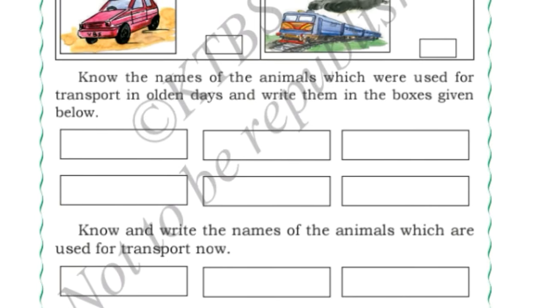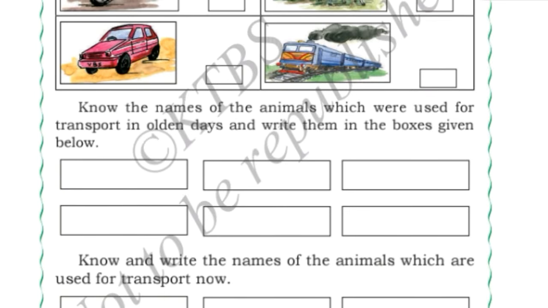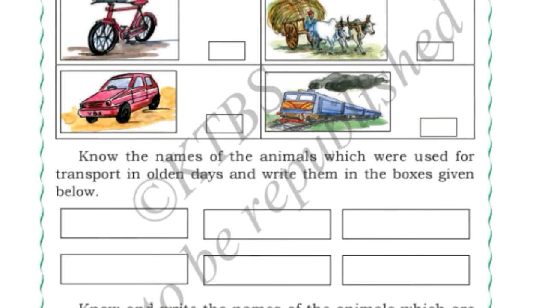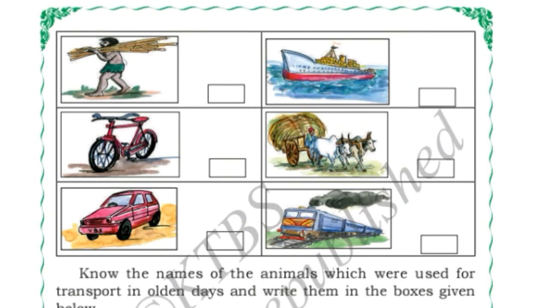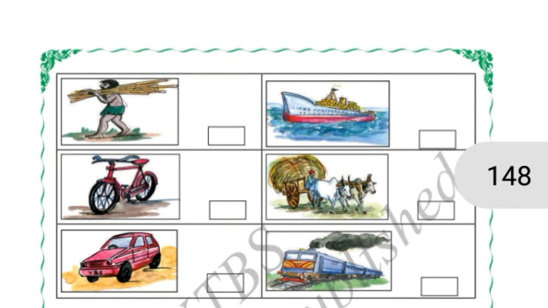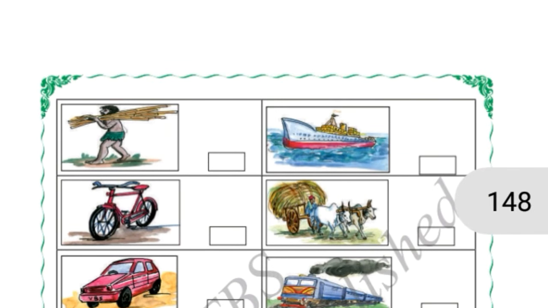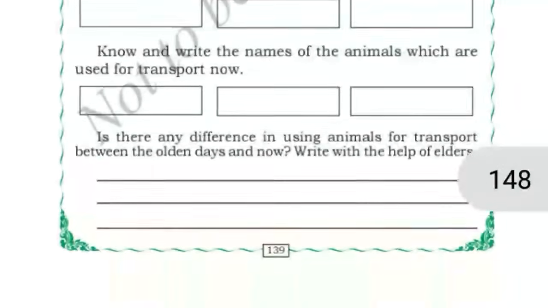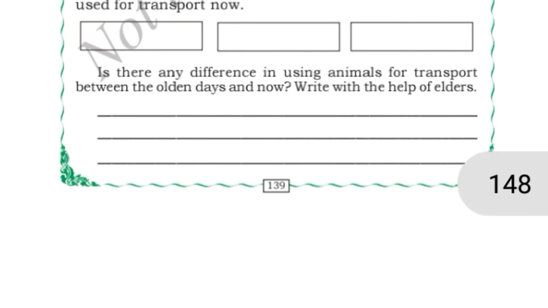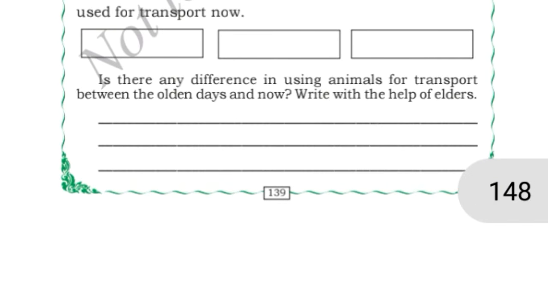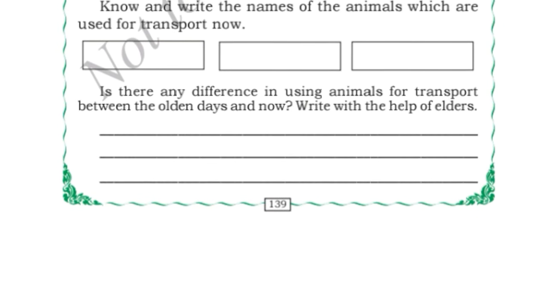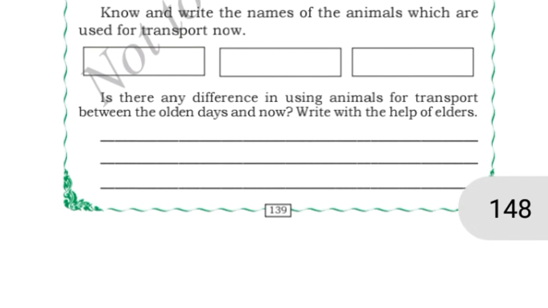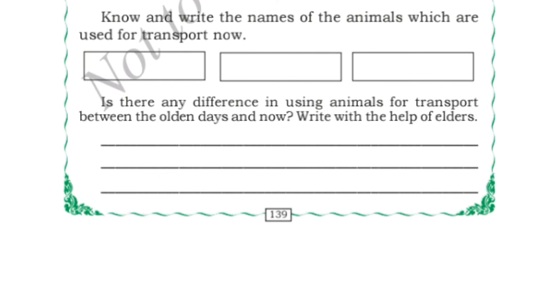Now tell me, which are the animals which were used in very olden days? Donkeys, ox, horse, camel, elephant. These are all the animals which were used for transport in olden days. Now tell me, which are the animals used for transport nowadays? Horse, bullock and camel are used for transport.